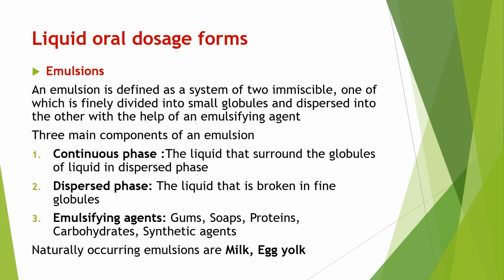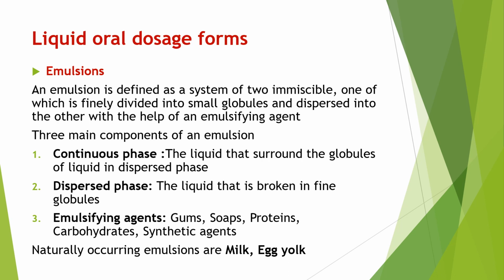Then emulsion. Emulsion is a liquid oral dosage form. It is a mixture of two immiscible liquids, where one liquid is finely divided into small globules and dispersed into the other liquid with the help of emulsifying agent.